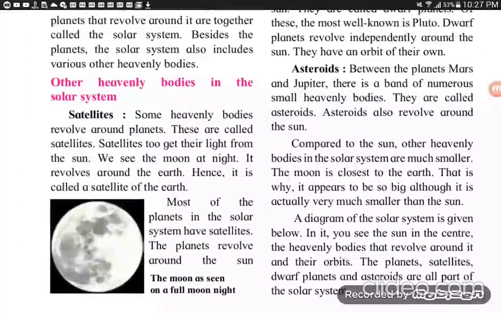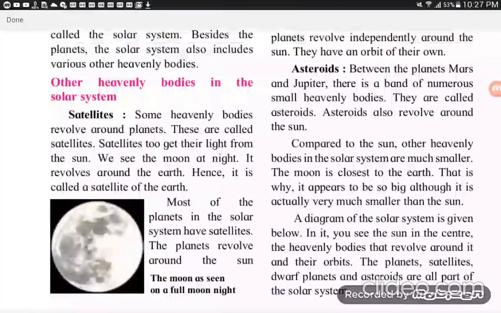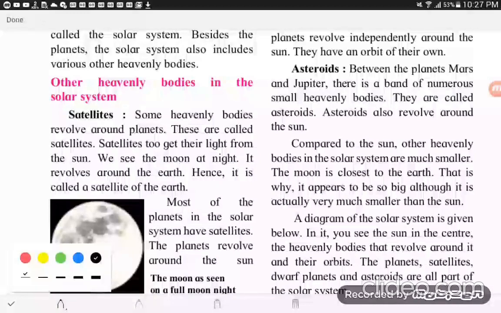The first one is the satellites. Some heavenly bodies revolve around the planets. These are called satellites. Again, what is a satellite? Some heavenly bodies that revolve around planets are called satellites. The best example of a satellite is the moon. The moon revolves around the Earth and it is a natural satellite of our Earth.